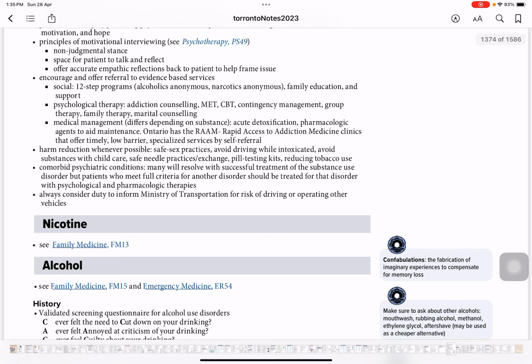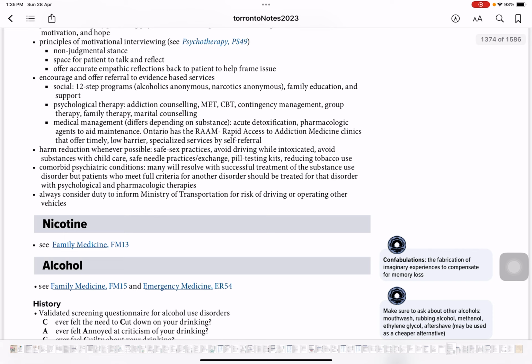Then harm reduction whenever possible: safe sexual practices, avoid driving while intoxicated, avoid substance use with child care, safe needle practices, exchange, pill testing kits, and reducing tobacco use. Harm reduction is the second most important thing after the psychosocial support that you're giving to the patient. Harm reduction means if a patient continues using drugs, you need to let the patient know about safe sexual practices, avoiding STIs, HIV, and hepatitis B. And avoid driving while intoxicated, you need not to drive.